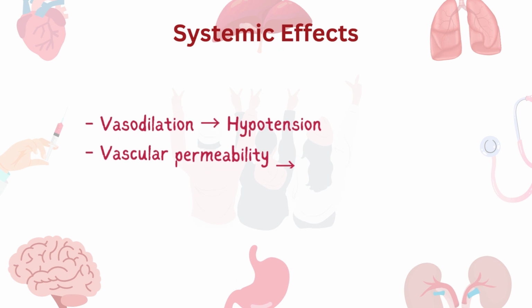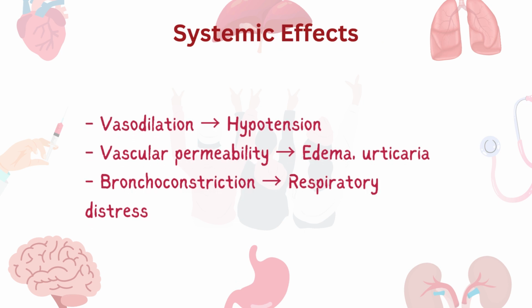The next thing is that the systemic effects of mast cell and basophil degranulation explain the clinical features of anaphylactic shock. First of all, the vasodilation caused by histamine and tryptase leads to hypotension and warm flushed skin, which is often seen in patients of anaphylactic shock. The next thing is increased vascular permeability. That causes plasma leakage into the tissue, resulting in edema of the tissues and urticaria, which is seen in anaphylactic shock patients.